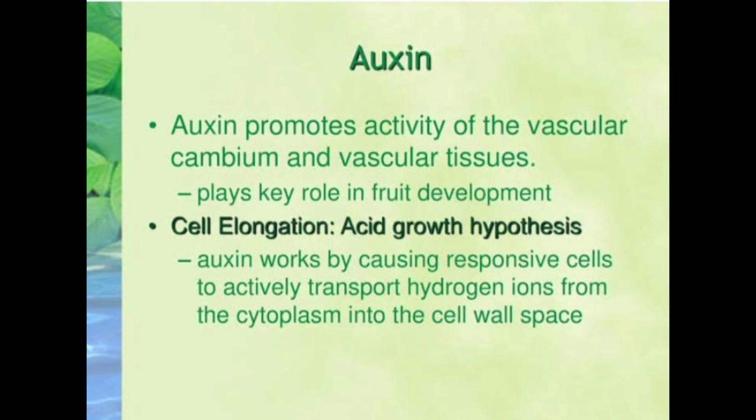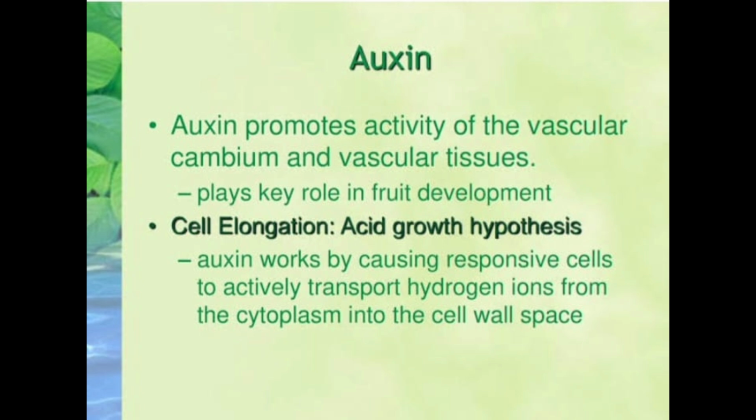First of all, auxin. Auxin is a natural chemical substance. Auxin promotes activity of the vascular cambium and vascular tissues. It plays a key role in fruit development, cell elongation, and the acid growth hypothesis.